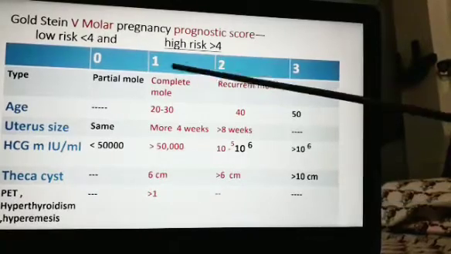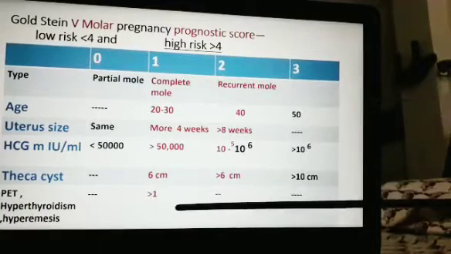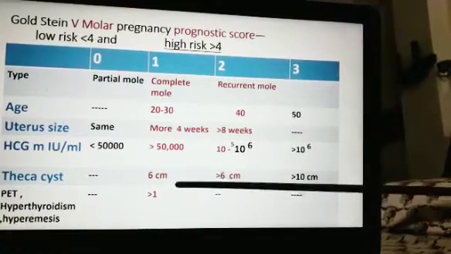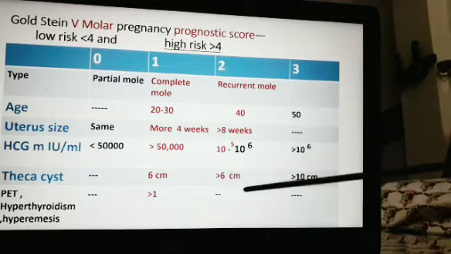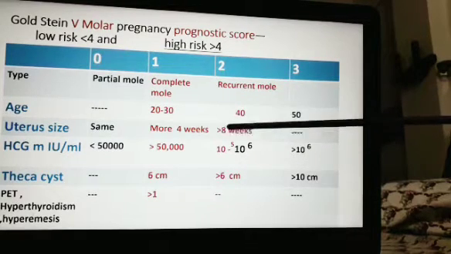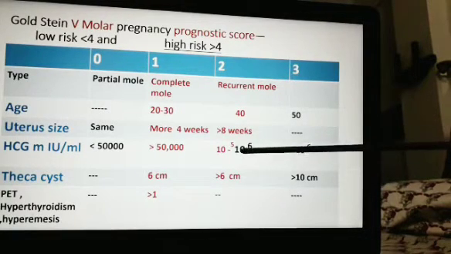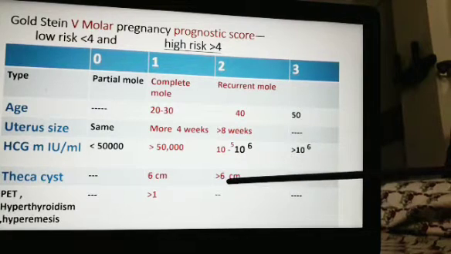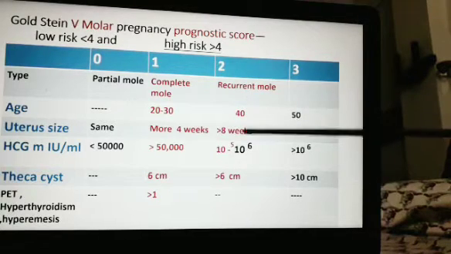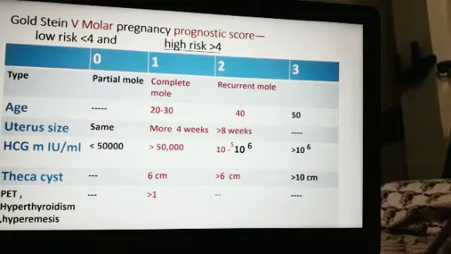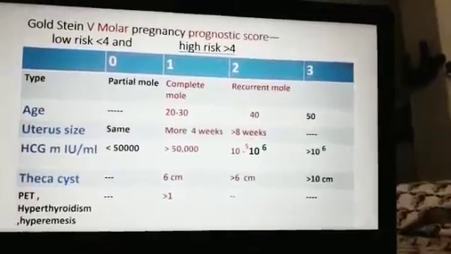So only one criterion for one number, more than 1 is there, then one number is given. So the total score, if this column is given, the total score is 6. In low risk, it is less than 4, and in high risk, any one of them will make a high risk patient. Like recurrent mole, age of the patient is 40 years, size of the uterus is more by 8 weeks, and this titer is also high, 10 to the 6, and size of the theca lutein cyst is more than 6 centimeters. Like this, these are the high risk group. This is how I should differentiate between a low risk group and a high risk group.